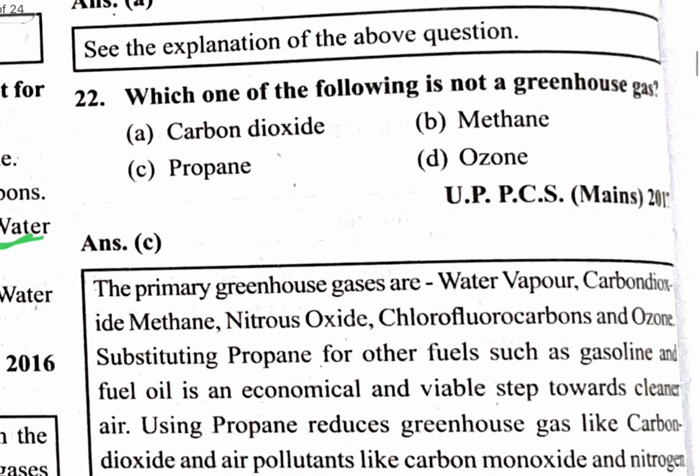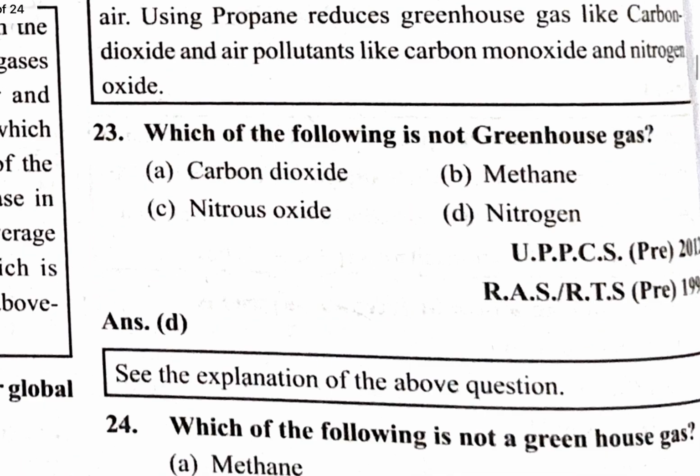Which one of the following is not a greenhouse gas? Carbon dioxide is a greenhouse gas, methane is a greenhouse gas, ozone is a greenhouse gas, propane is not a greenhouse gas. Which of the following is not a greenhouse gas? Carbon dioxide is a greenhouse gas, methane is a greenhouse gas, nitrous oxide, nitrogen is not a greenhouse gas. So option D is correct. Nitrous oxide is a greenhouse gas, but its impact is very, very less.